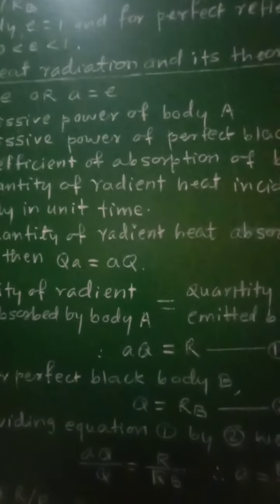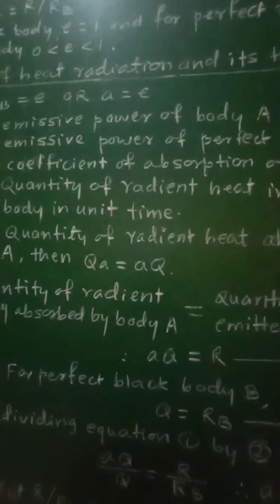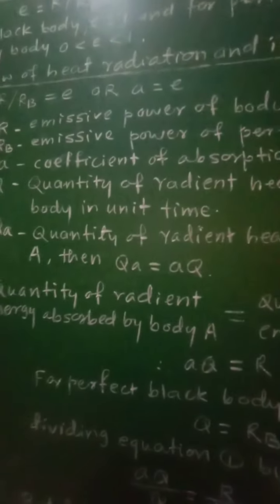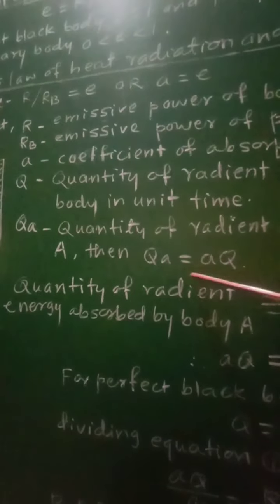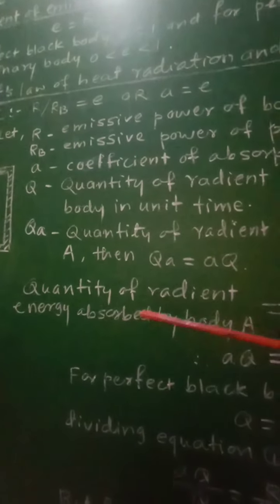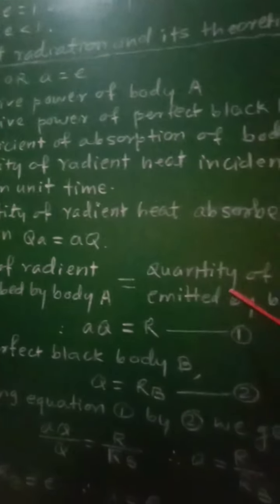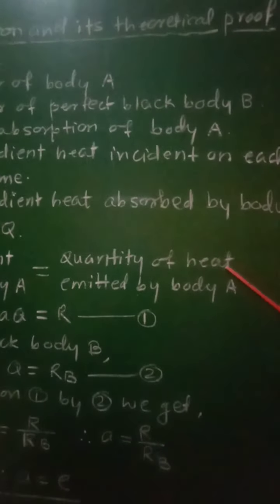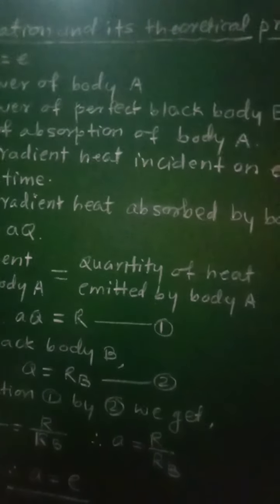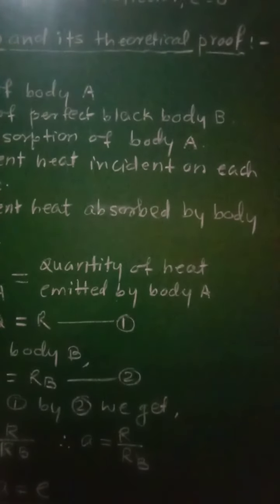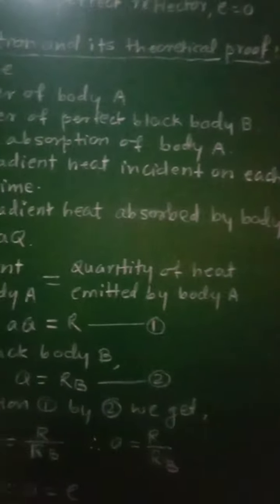Let us apply this condition to both bodies. For body A, absorbed energy must be equal to emitted energy.